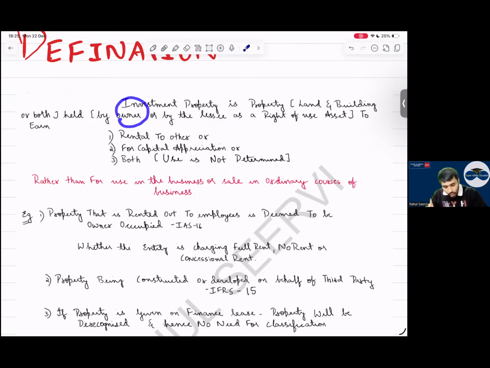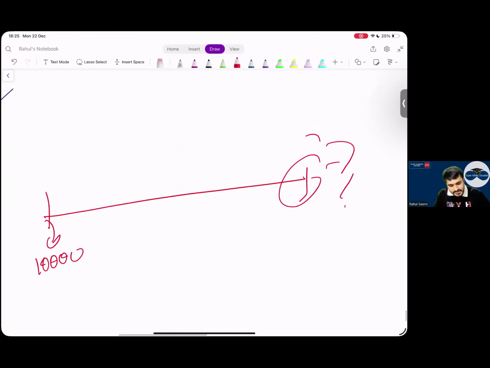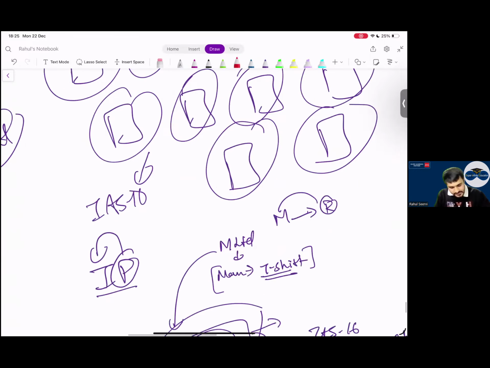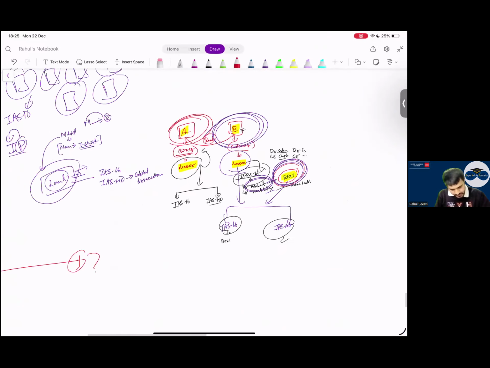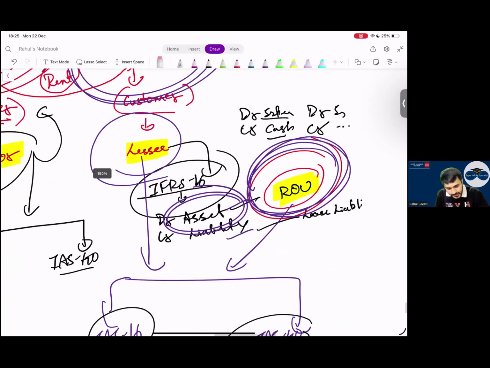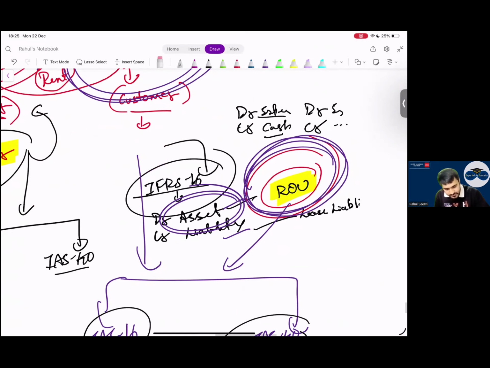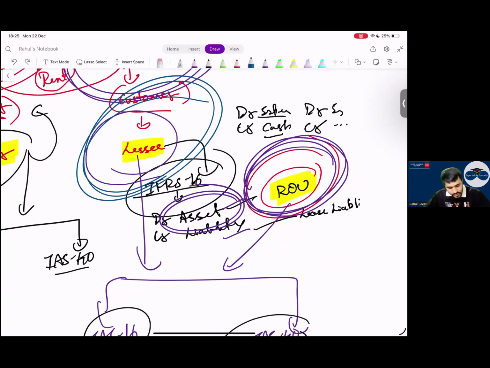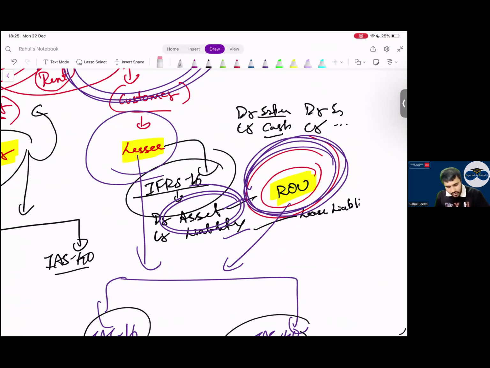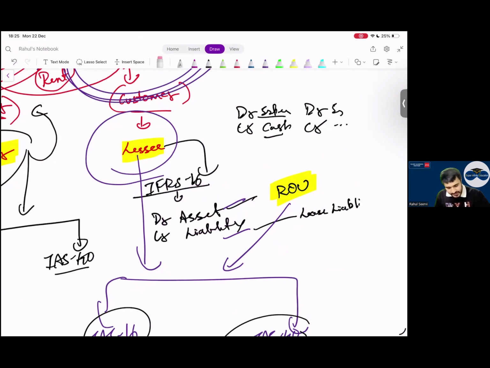Either owner or by the lessee as a right of use asset. Can I say this example which I've taken here, B is the lessee here, and B is recording this as what, sir? B is recording this as right to use asset. Right to use asset. This also can be investment property.